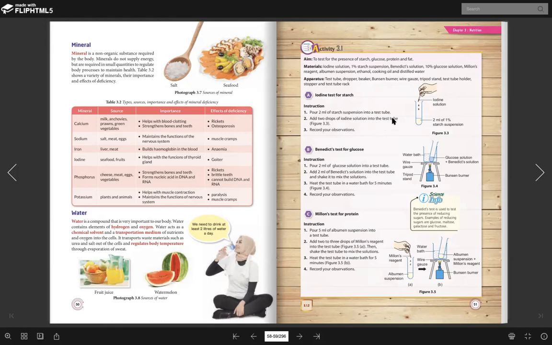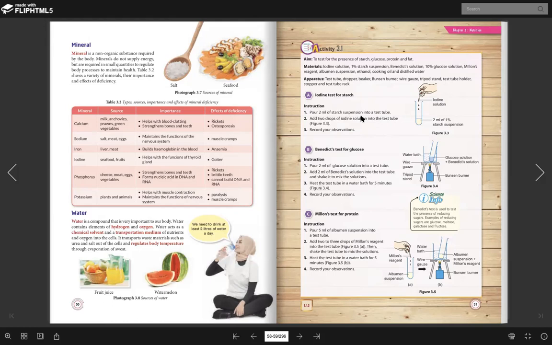Okay, I repeat again. If we drop iodine solution on starch or food that contains starch, the color change is from yellowish brown to dark blue. From yellowish brown to dark blue.